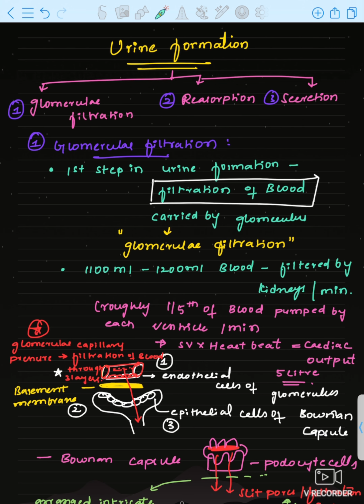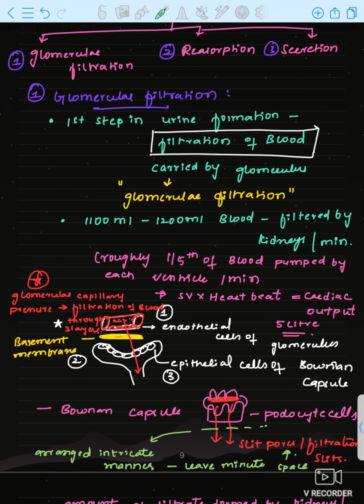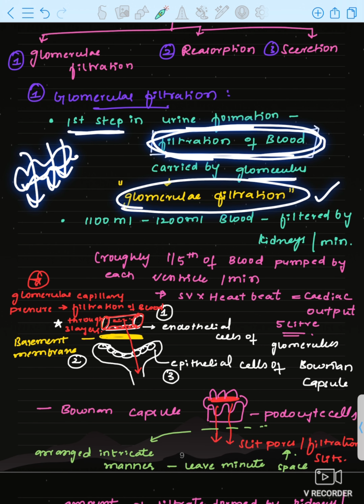Okay, first step is glomerular filtration. What happens in glomerular filtration? See, the first step in urine formation is filtration of blood. Okay, blood should be filtered, and that is carried out by the glomerulus. This glomerulus, a tuft of capillaries, will filter the blood. Okay, that is called glomerular filtration.